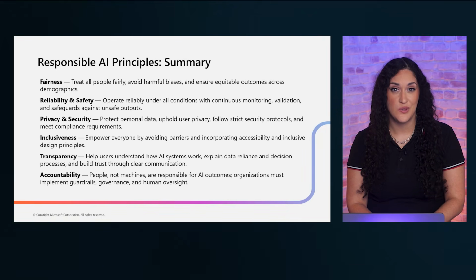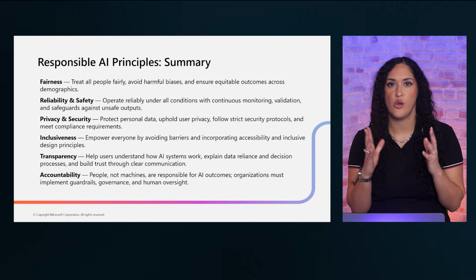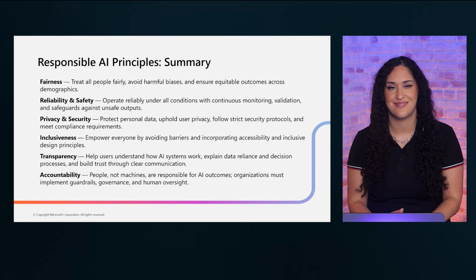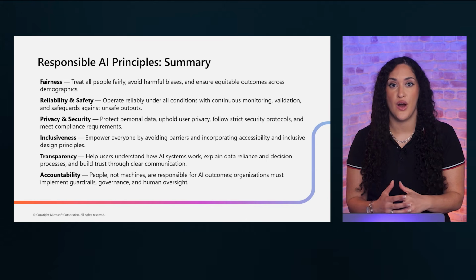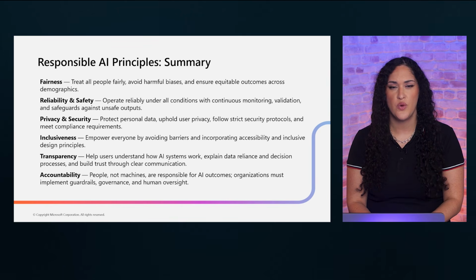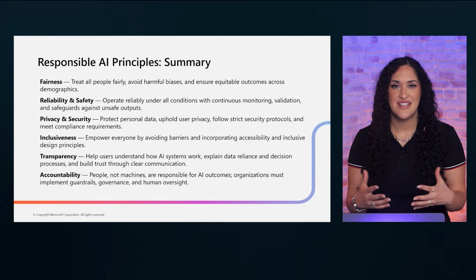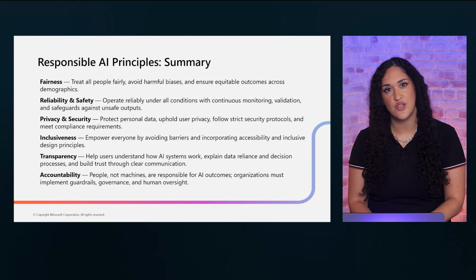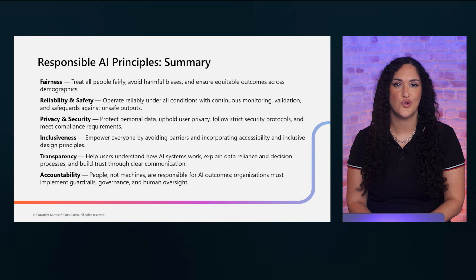Let's walk through the 6 responsible AI principles. Fairness means treating all people equitably and avoiding harmful biases and outcomes. Reliability and safety require your AI to operate consistently under all conditions with proper monitoring and safeguards. Privacy and security demand strict protection of personal data and compliance with regulations. Inclusiveness ensures your AI empowers everyone without creating barriers.